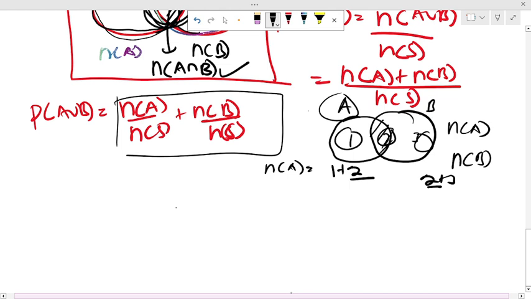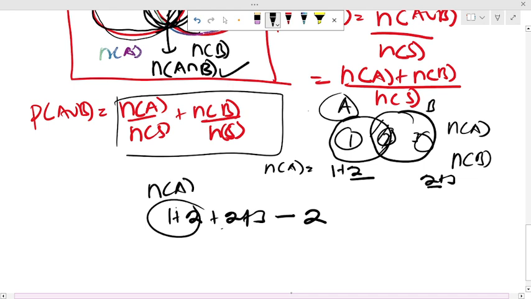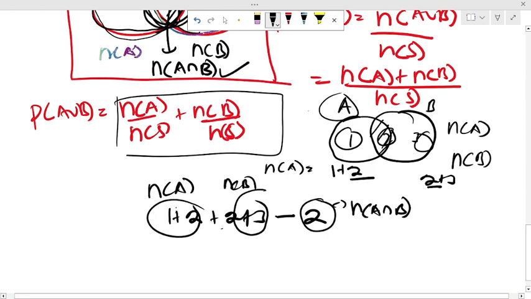So let's say I want to get the probability. It's going to be 1 plus 2 plus 2 plus 3. Region 2 has appeared 2 times, so we subtract one of the 2's from it. This one is represented by N of A, this is represented by N of B, but this is represented by N of A intersection B. Do you get it?